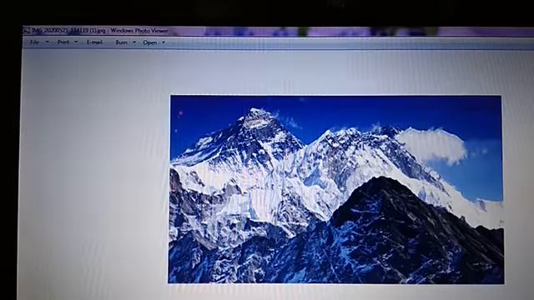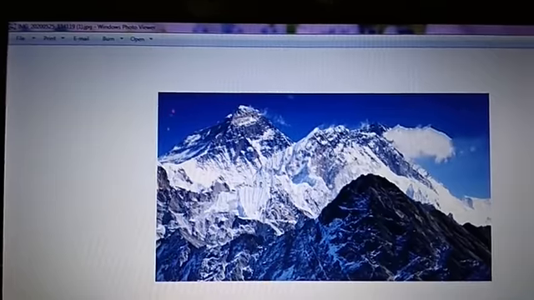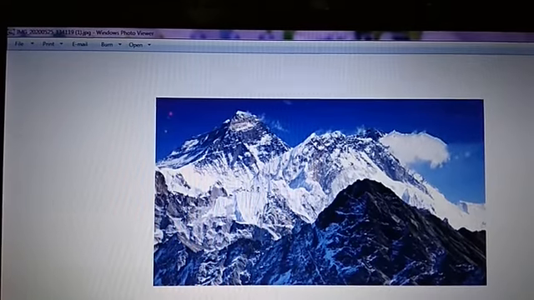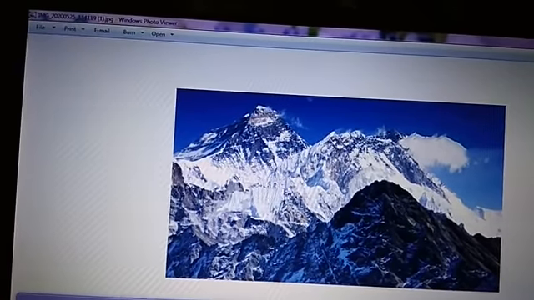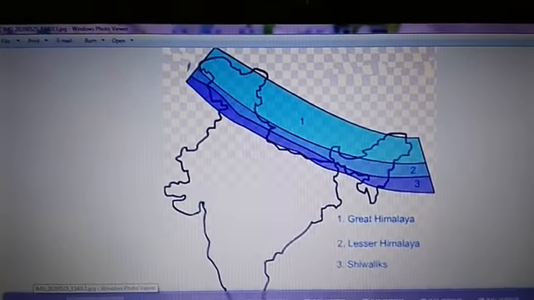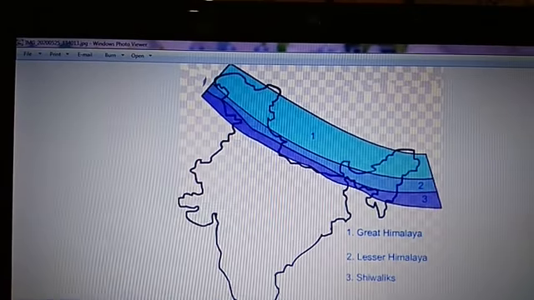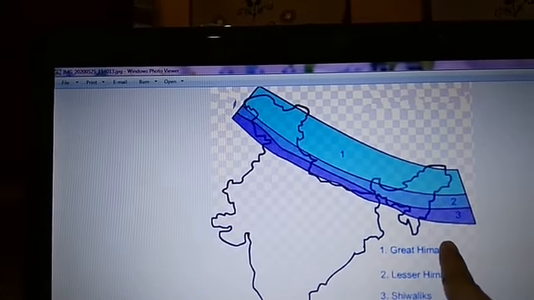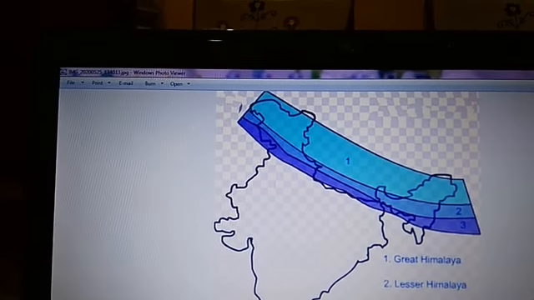Now, some of the highest peaks in the world like Mount Everest and Kanchenjunga are also in the Himalayas. Though I have told you that Mount Everest does not fall in India, it falls in part of Nepal and China. Now, talking about this range of mountains, the Himalayas are divided into 3 parallel ranges, 1, 2 and 3. 3 parallel ranges, and each range has a name.